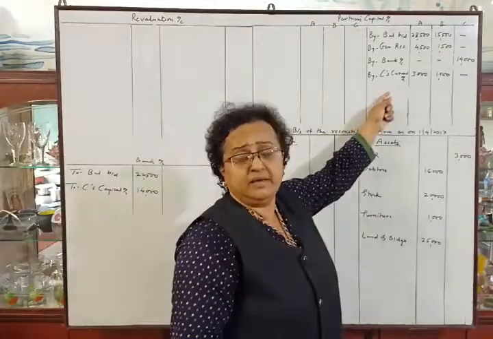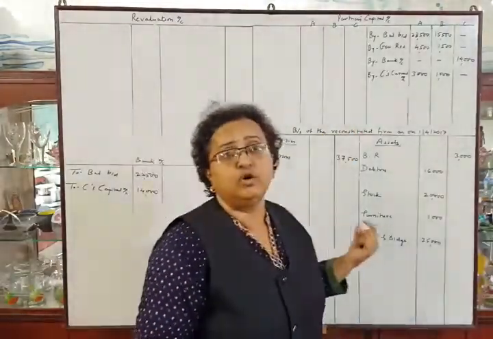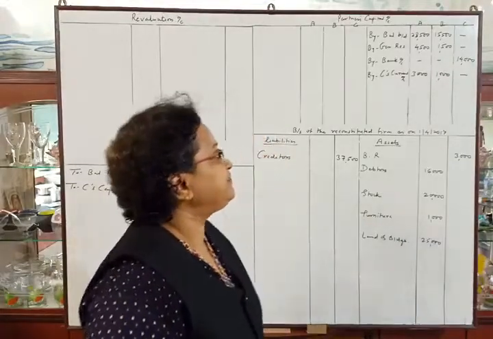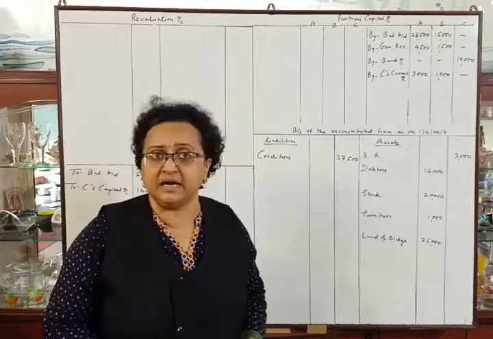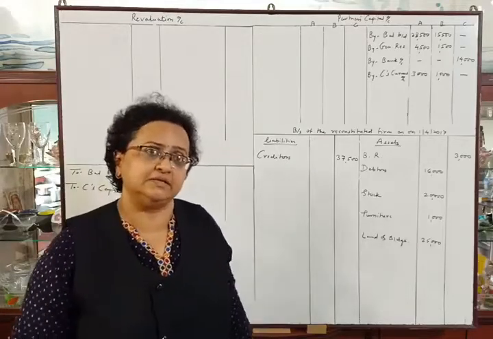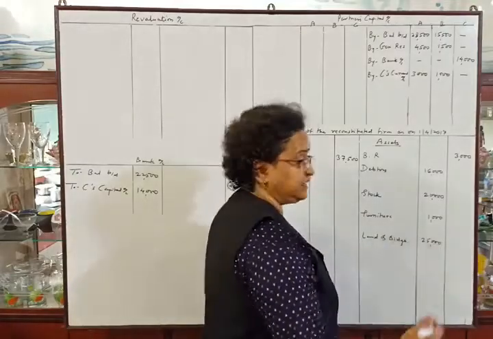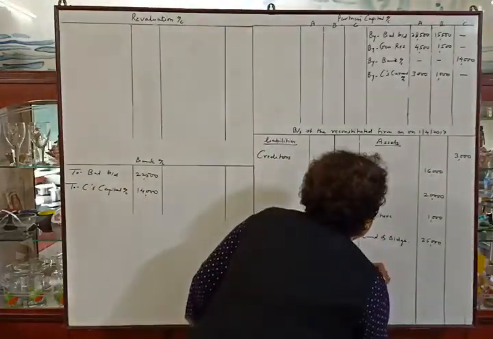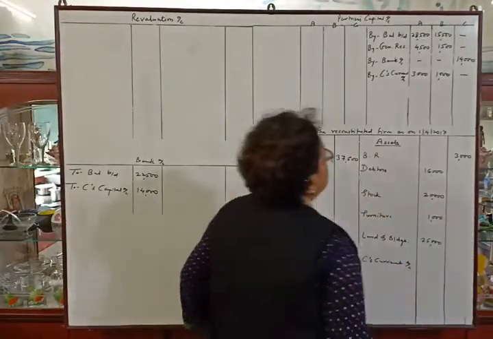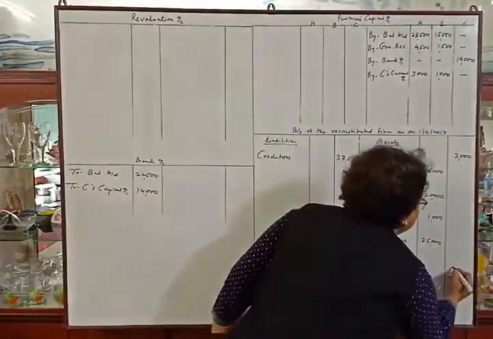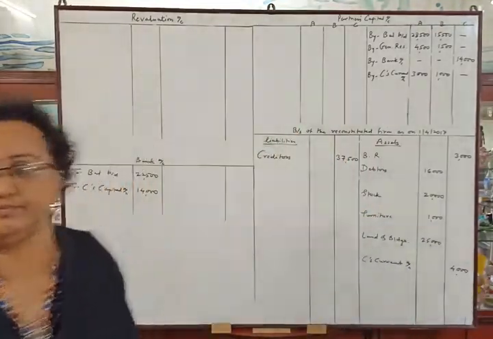Second posting will be in C's current account. We have not prepared C's current account, so we will make the posting directly. Here C's current account will have a debit balance, so we will transfer it to the asset side. So C's current account, rupees 4,000.